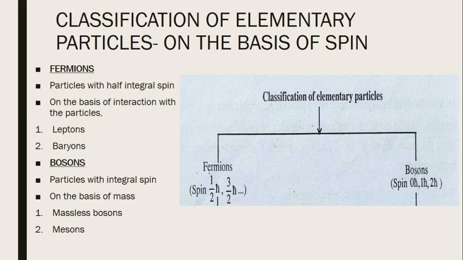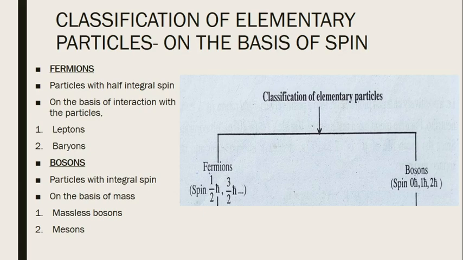Then we had seen antiparticles, neutrinos, and stable as well as unstable elementary particles. Now moving on to the classification.